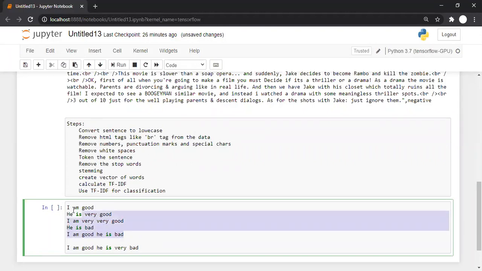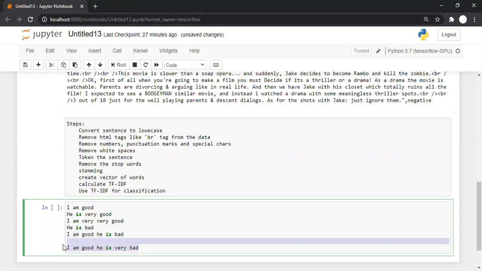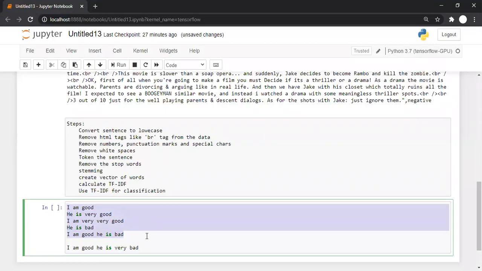So if I go through all the sentences, how many unique words are there? There are 7 unique words: 1, 2, 3, 4, 5, 6, 7. There are a total of 7 unique words across all the sentences, not in one sentence.